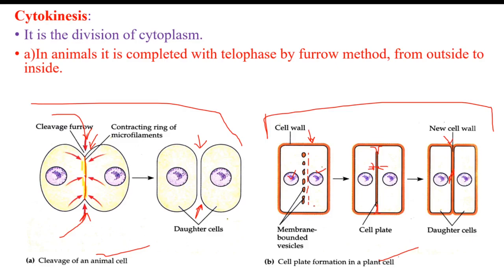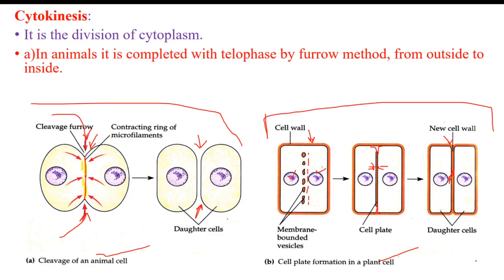In cytokinesis in animal cells, it is by the furrow method, or cleavage in the plasma membrane, and in plant cells, the cell is divided, or cytokinesis takes place, by cell plate formation.